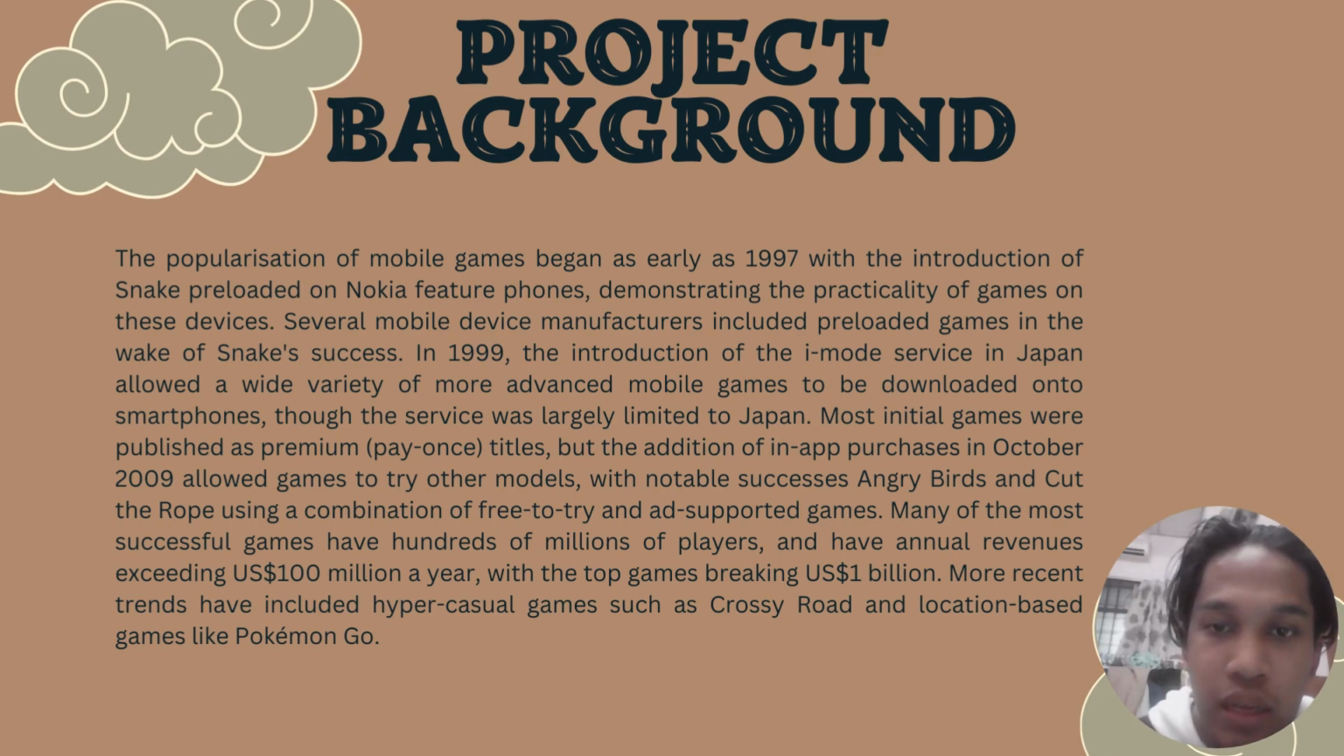Though the service was largely limited to Japan, most initial games were published as premium, which is pay once titles, but the addition of in-app purchase in October 2009 allowed games to try other models, with notable successes Angry Birds and Cut the Rope using a combination of free to try and ad-supported games. Many of the most successful games have hundreds of millions of players and have annual revenues exceeding $100 million a year, with the top games breaking $1 billion. More recent trends have included hyper-casual games such as Crossy Road and location-based games like Pokemon Go.